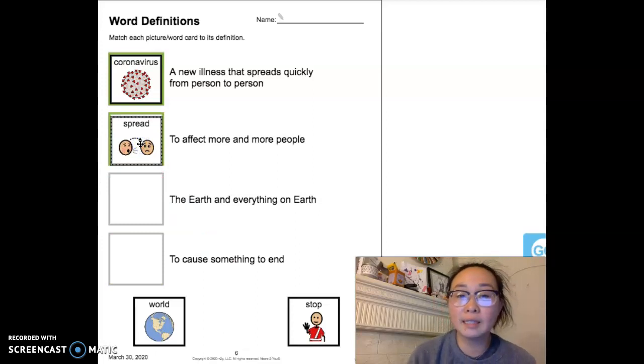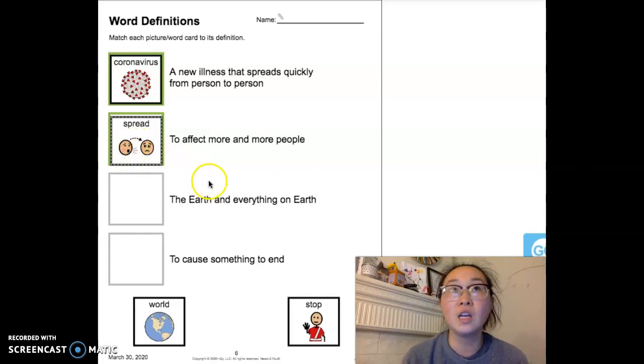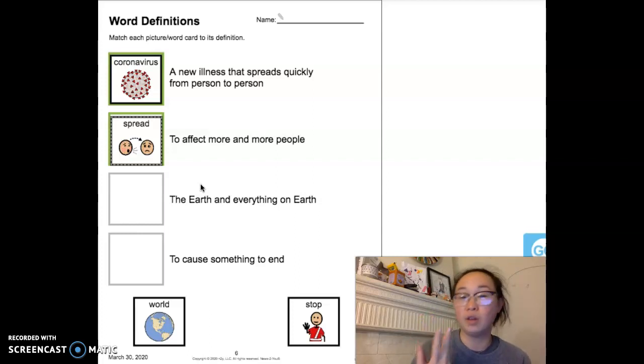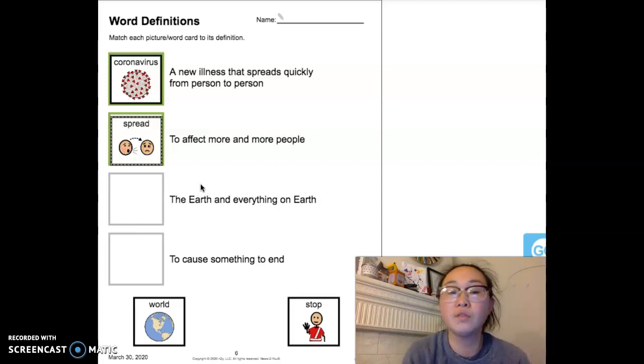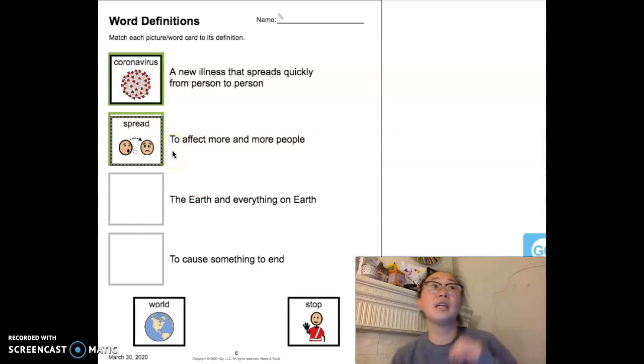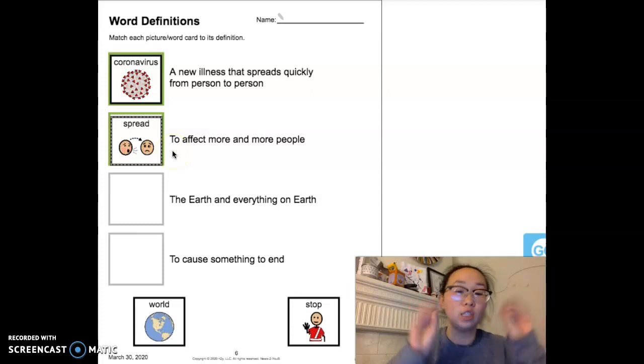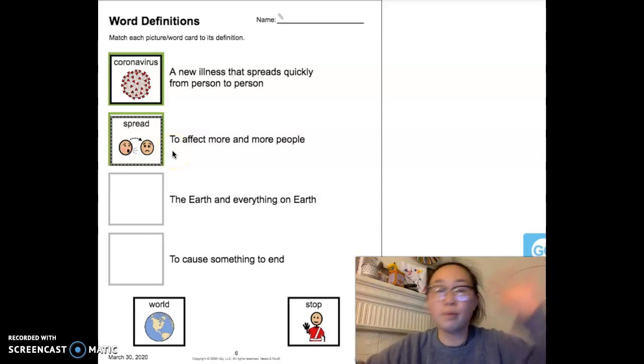So spread means, if you see in this picture, someone's coughing and then the next person has it. So spread is if I have the coronavirus and then I cough and you somehow inhale the stuff that I just coughed, I could spread the disease or the illness to you or to another person. So it affects, and then that person can infect other people, and it just becomes this effect where more and more people are getting sick.